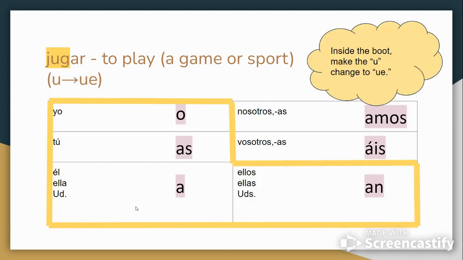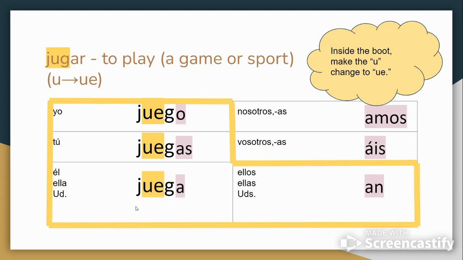Inside the boot, that is where your U is going to change to UE for the verb jugar. So normally I would say jugo, but jugo is juice, and I want to say I play. So we're going to say juego. If I didn't have a stem changing verb, I'd say jugas, but I don't want to do that. I want to change the U to UE inside the boot, so I'm going to say juegas. Inside the boot, we're going to change it to juega.